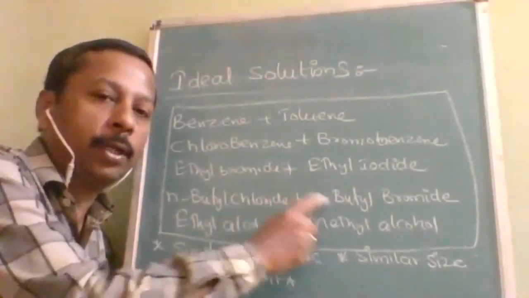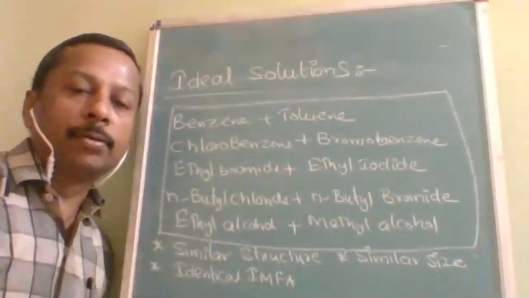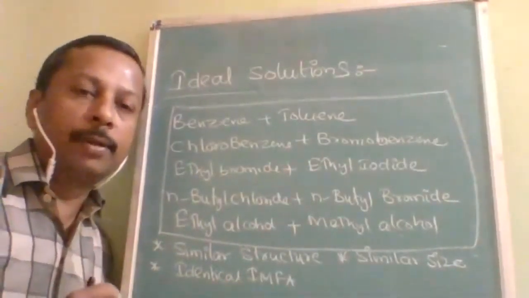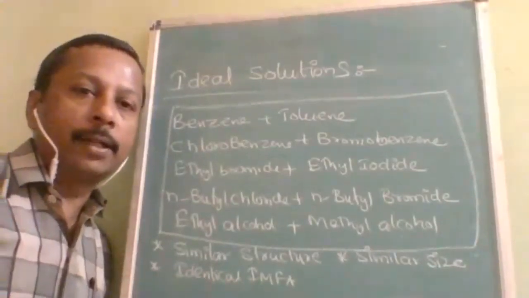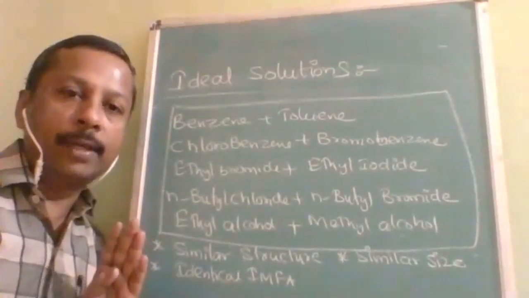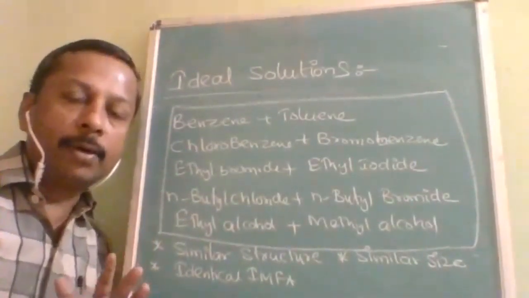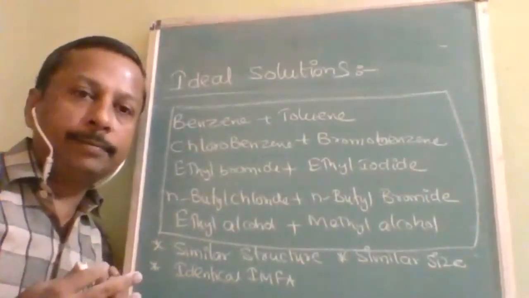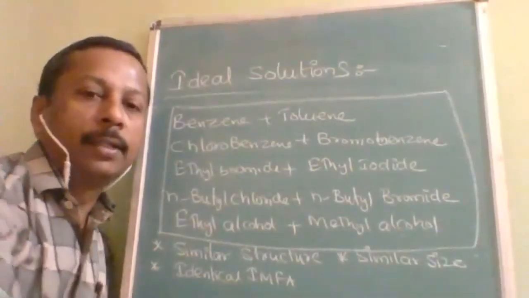They both are polar. Sometimes they can be non-polar also. Both should be non-polar, or both should be polar. Both should be hydrogen bonded. Like that, both should have identical intermolecular force of attraction. Is it understood? These five examples are very, very important. Try to note down. Take some time. This is not some picture to entertain you. You have to take your pen and take time, note down. Then it is going to decide your future.